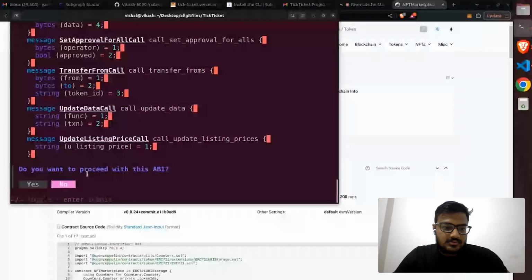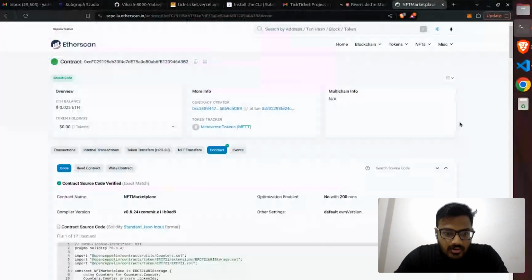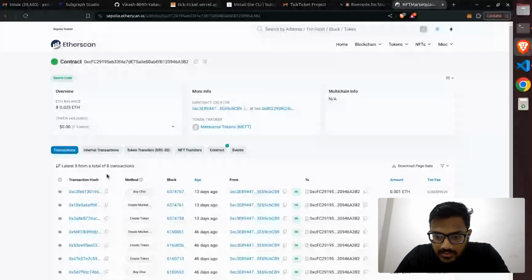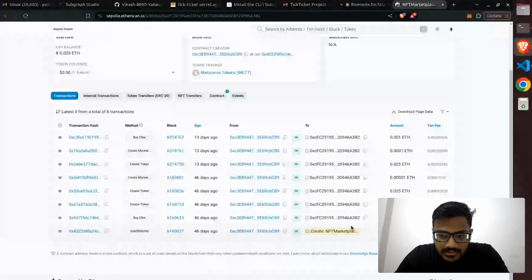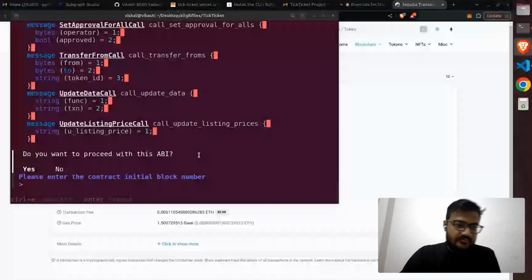I have to enter the initial block number, so we can get the block number from the contract creation. This is my block number, basically. Sometimes it's fetched automatically, and sometimes we have to give this.